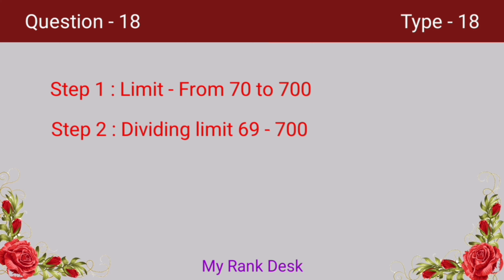To find the number of multiples of 7 from 70 to 700, we must first find the number of multiples of 7 from 0 to 69 and then find the number of multiples of 7 from 0 to 700. On subtracting the quotients, we get the answer. Let's solve the question.